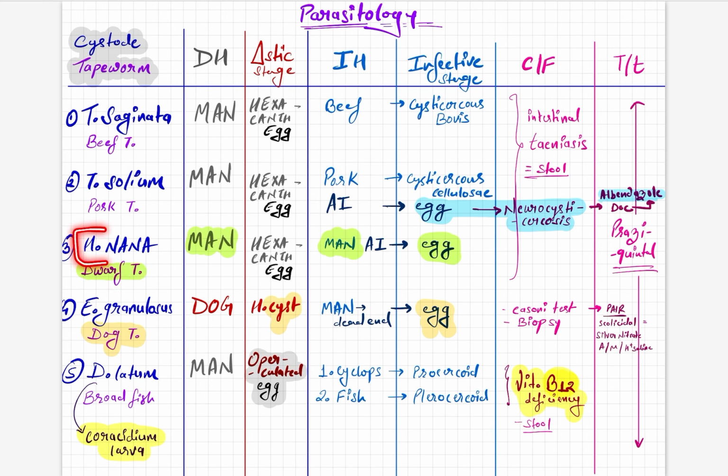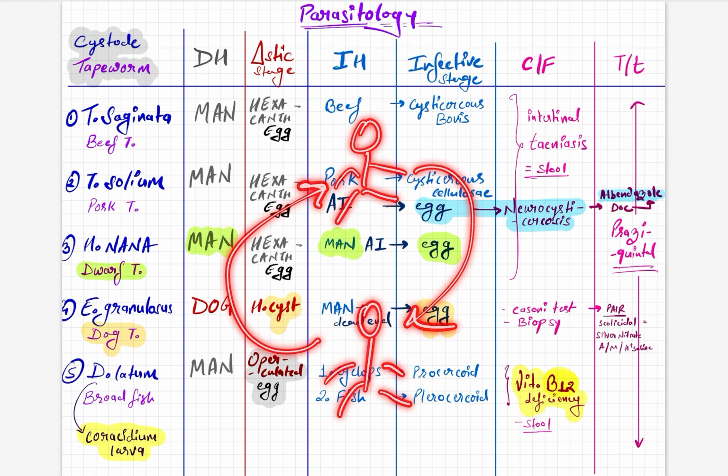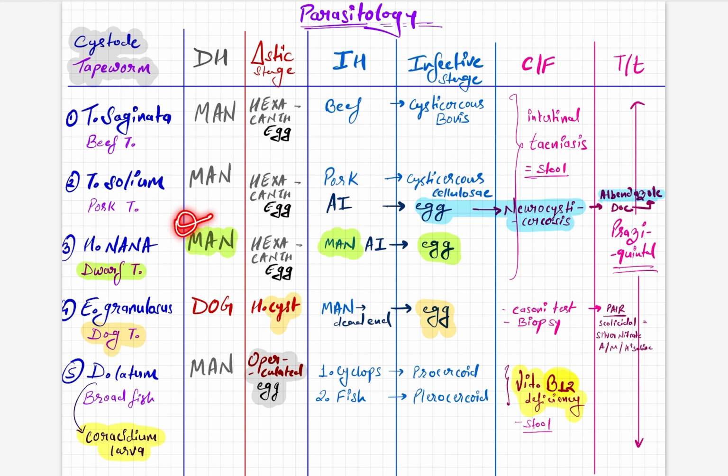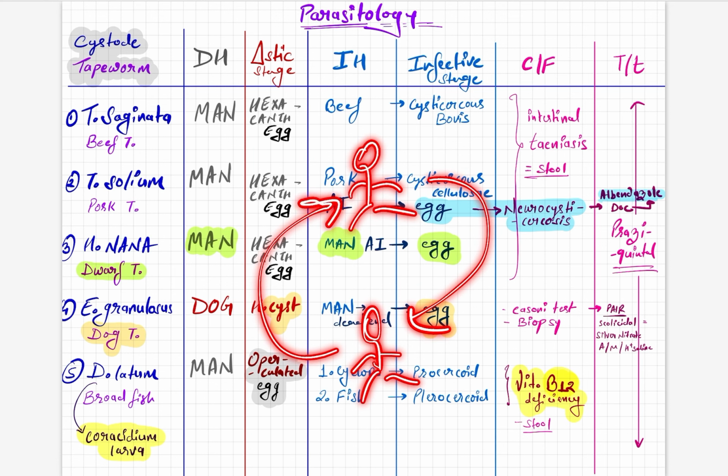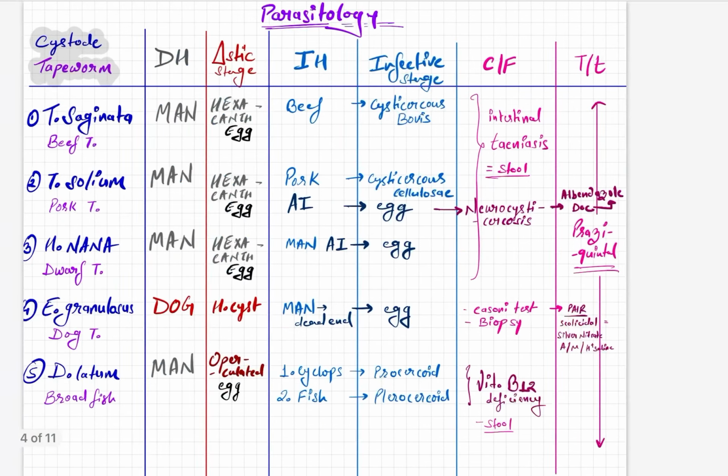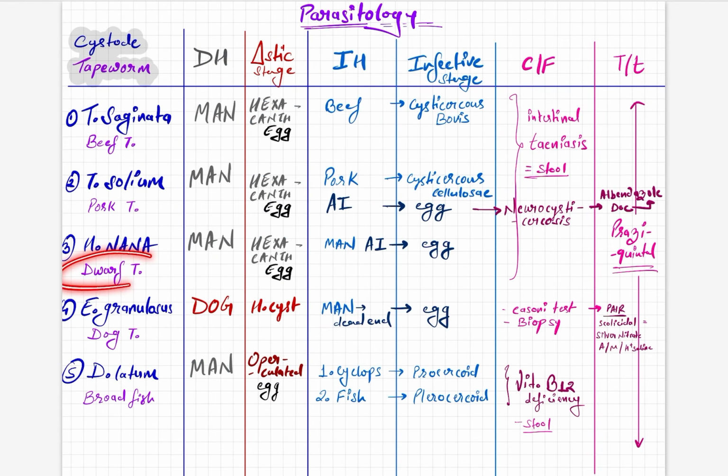Now the life cycle of H. nana was asked. They showed two men, a simple life cycle, and asked which cestode has this life cycle. Here the definitive host is man and the intermediate host is man. Only one organism has both intermediate and definitive host as man, so from this diagram you can answer H. nana. But interestingly, H. nana was not in the options; it was dwarf tapeworm. While reading the tabulated form, we missed this.